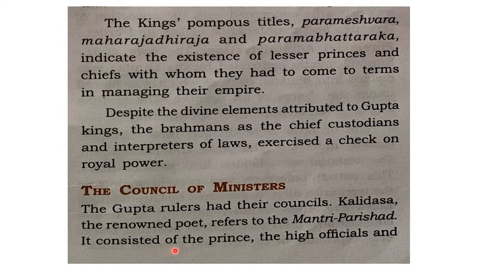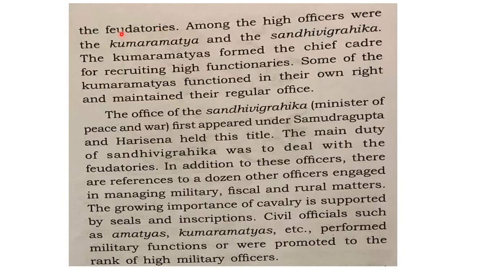So this Mantri Parishad consisted of the prince and higher officials. At the top level the prince will be there, then the higher officials of every department will also be in this council of ministers, or Mantri Parishad. And the feudatories were also there in that Mantri Parishad.